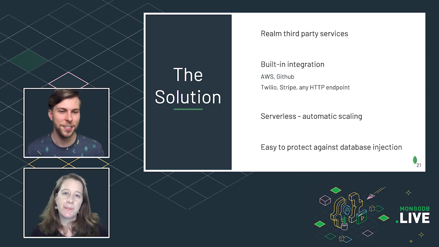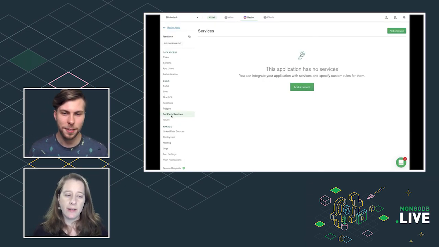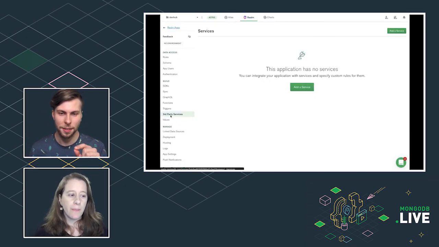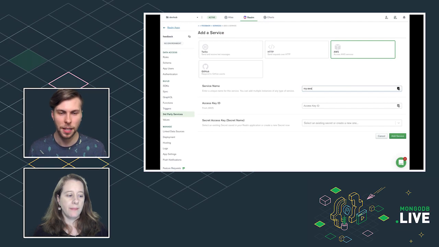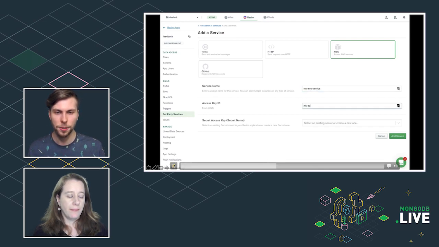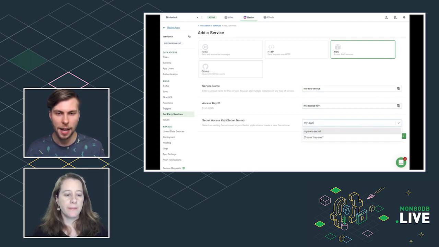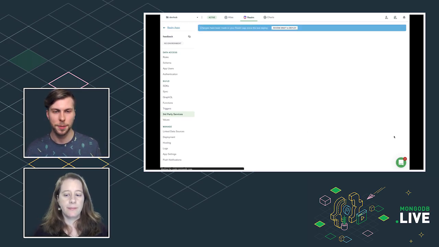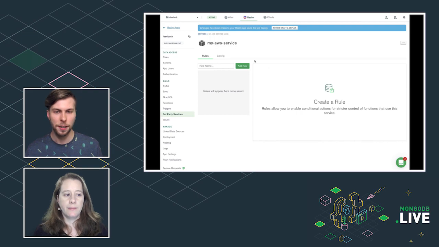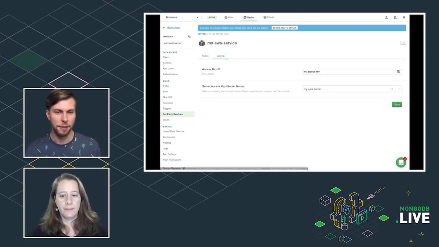Well, it's simple. Let me show you. So if you could see my screen, I click third-party services in the Realm UI, and then I want to add a new service. So I'll click that. I'll click in AWS as the option, and I'll give it a service name of my choice. And I'll go ahead and add my access key and secret from AWS. The secret's already a Realm secret, so I'm just going to pick that one. And boom, there it is, set up. I can double check my configuration, and it's ready to use in a function like this one.